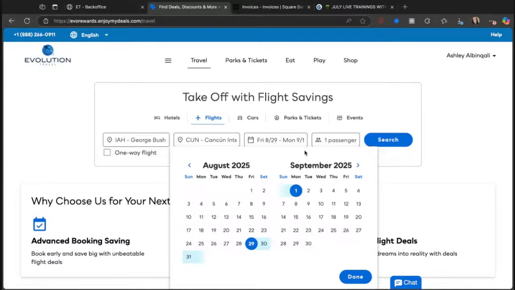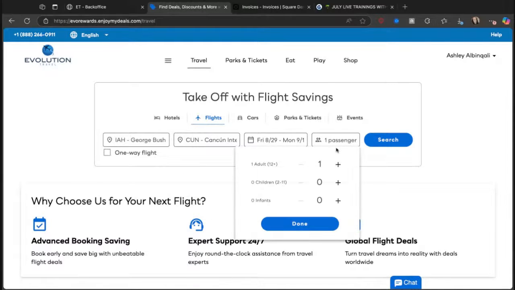Okay, so we're going to go 1 night, 2 nights, 3 nights, 4 days there. And this always defaults to one person, so pay attention to it. And then we're going to put 2 people in here and we're going to search. Right.